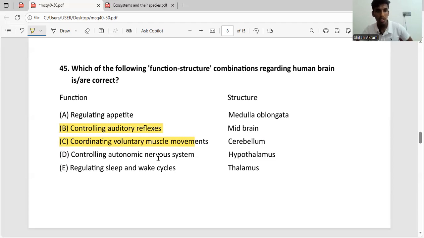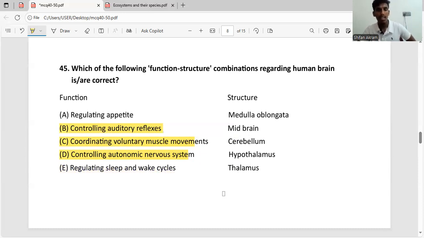So controlling the autonomic nervous system. The structure that controls this is the hypothalamus again. So this is also the correct answer. Then finally we have regulating sleep and wake cycle. Again, as I told, the sleep and wake cycle is a function of the hypothalamus, not the thalamus. So the correct answer is B, C and D.